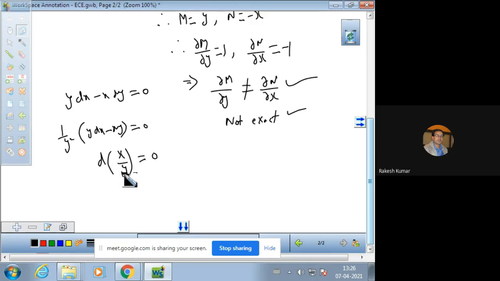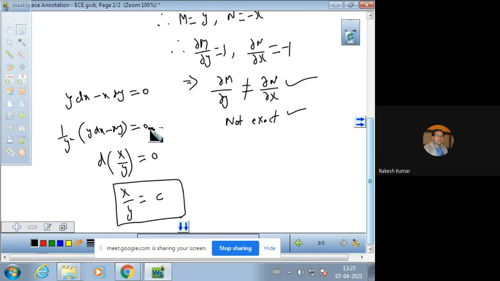And now it is an exact differential equation because we can integrate it. So integrating, after integrating you will have the solution like this: x over y is equal to c. This is the constant of integration.